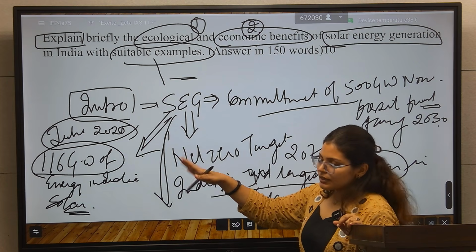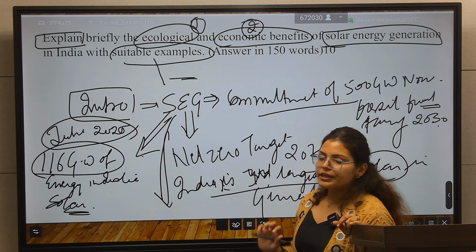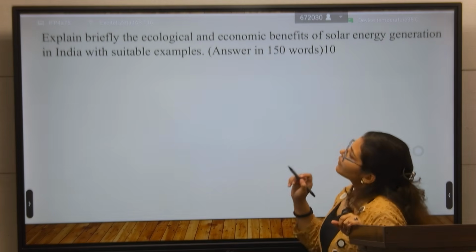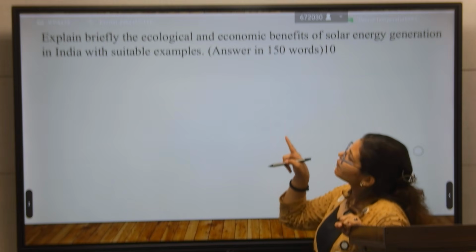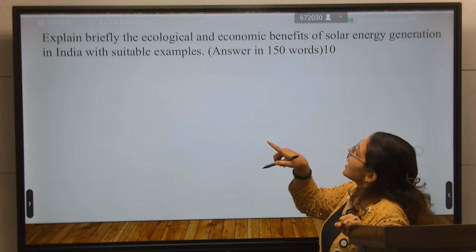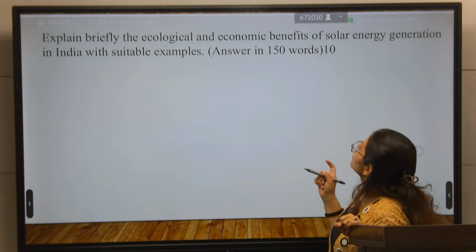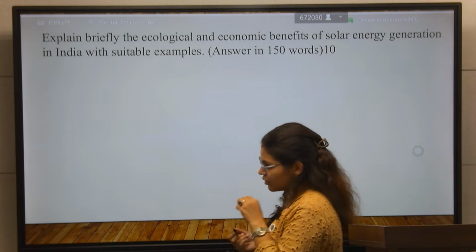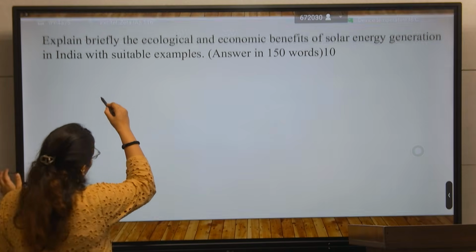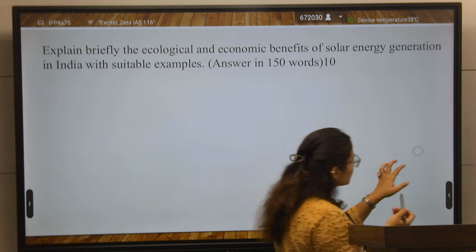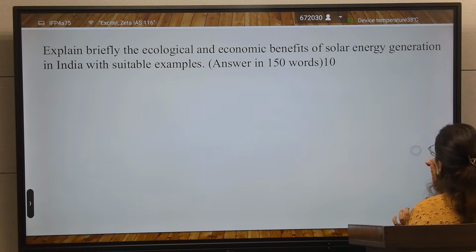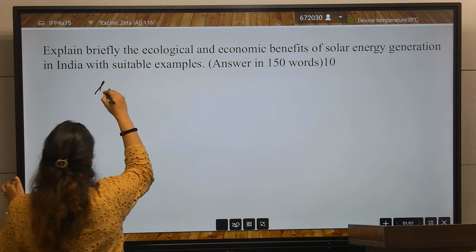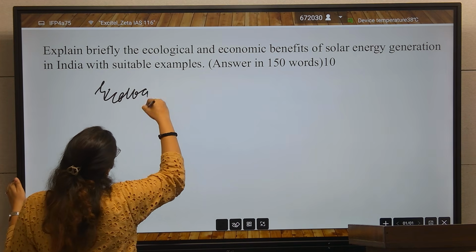So use this data for the intro. Now came the body part. In the body part, first you will think about the ecological benefits and then the economic benefits. So what are the ecological benefits of solar energy generation? Think about the ecological benefits. So what are the ecological benefits?